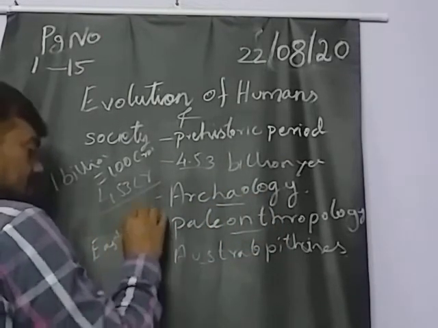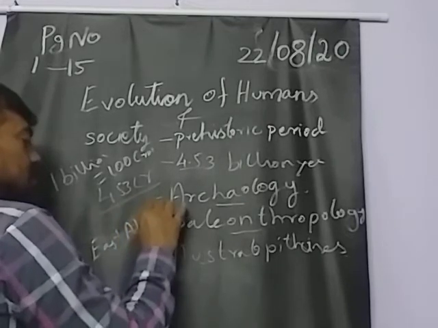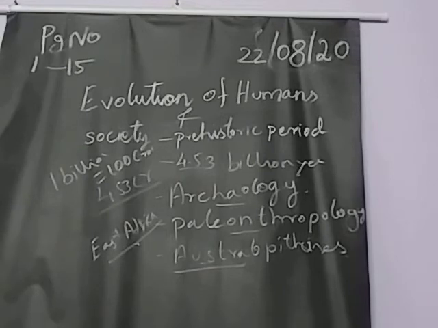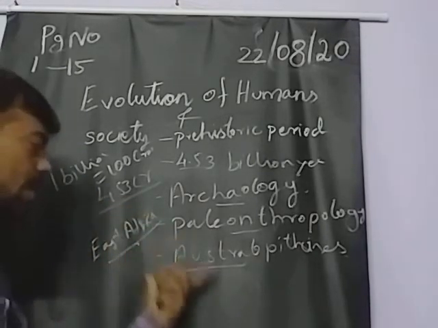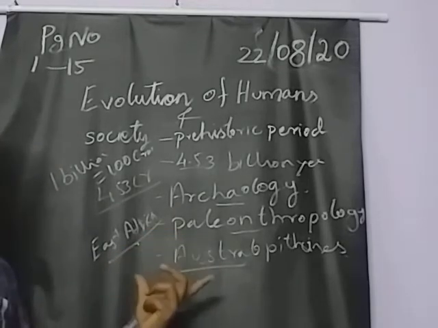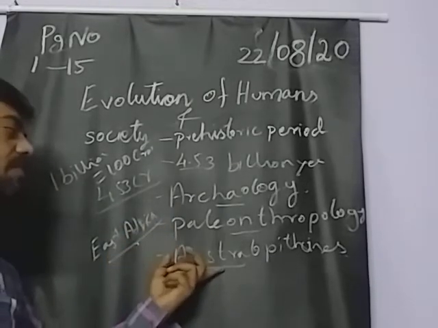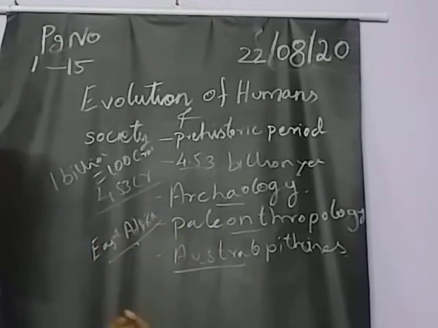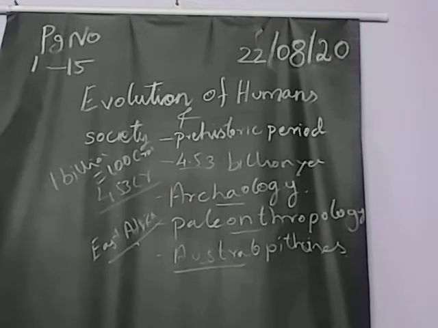So based on that only, the researchers are telling that humans evolved from Africa. We have more evidence for the Australopithecines. From that particular place only, the humans spread all over the world. That's the point. That's the Australopithecines actually.